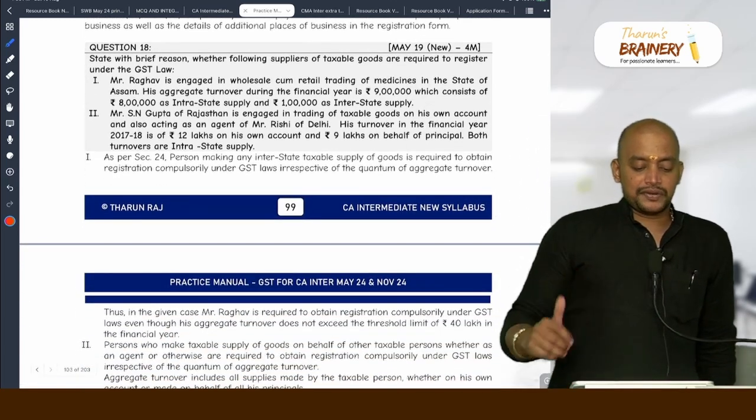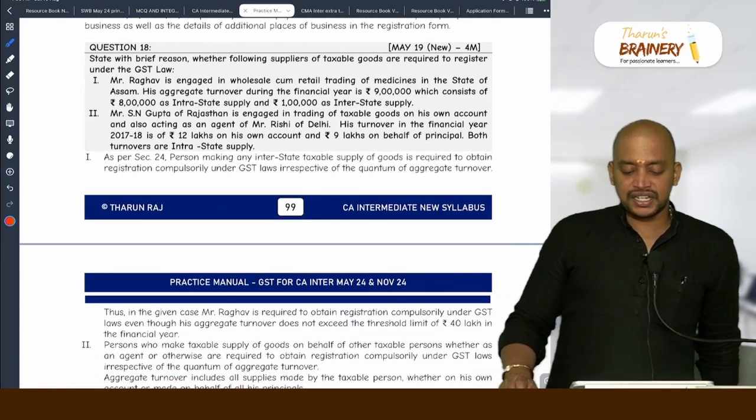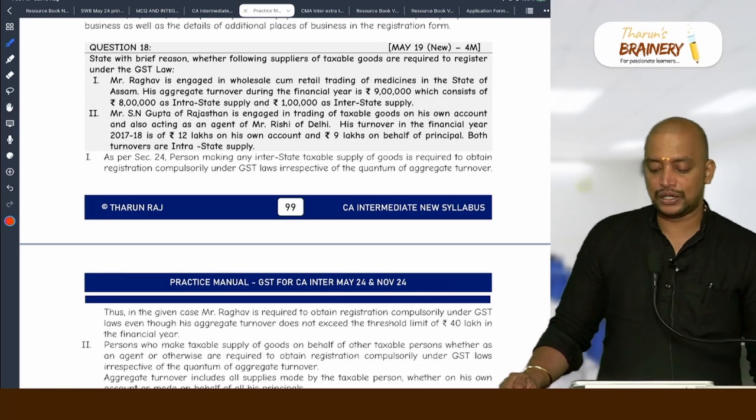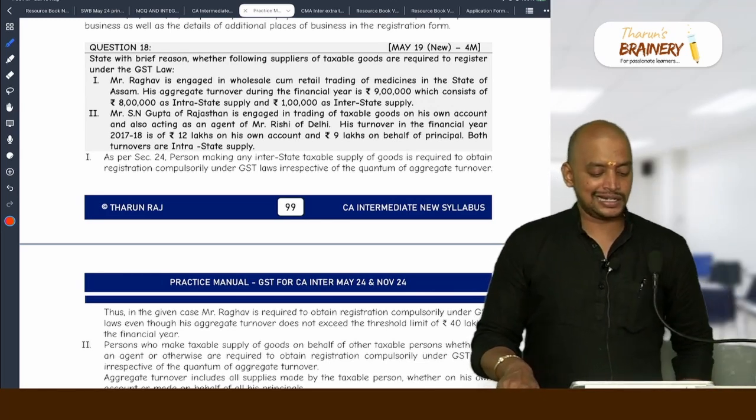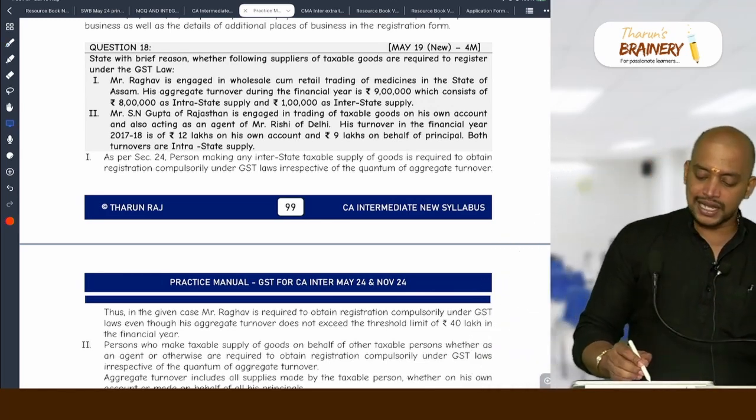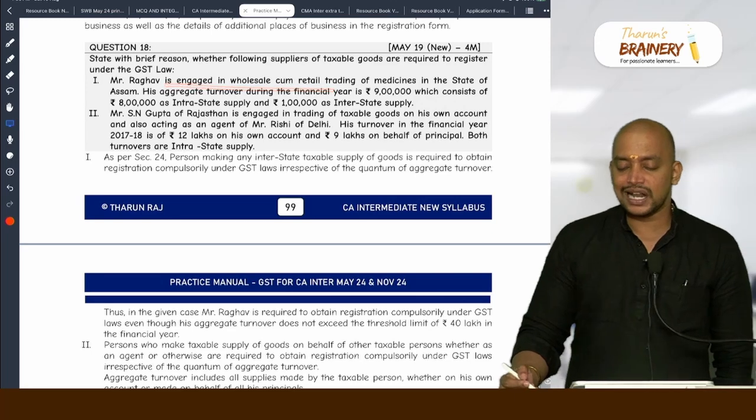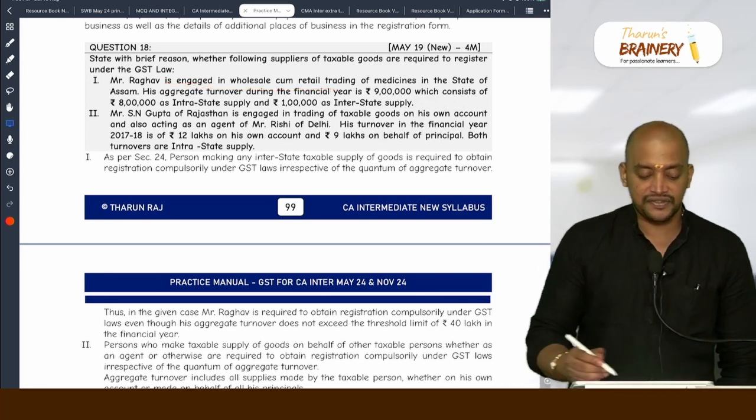Then question 18, state with brief reason whether following suppliers of taxable goods are required to register under GST law. Mr. Raghav is engaged in wholesale cum retail trade of medicines in the state of Assam.